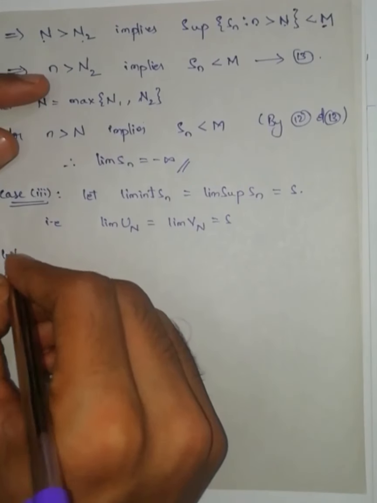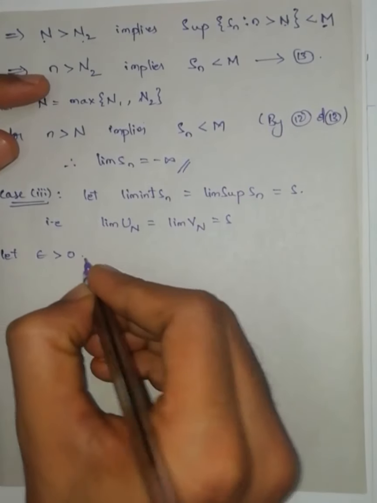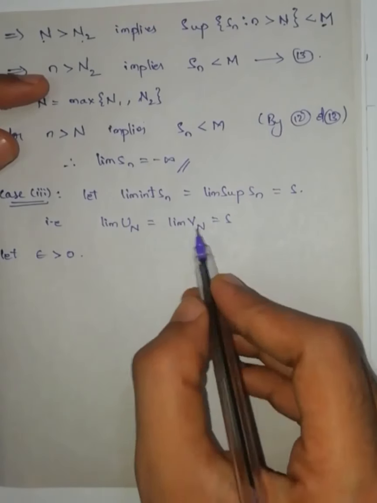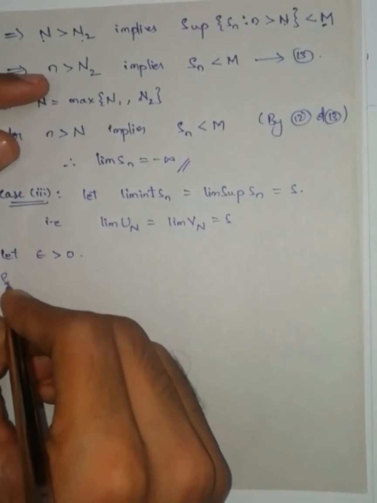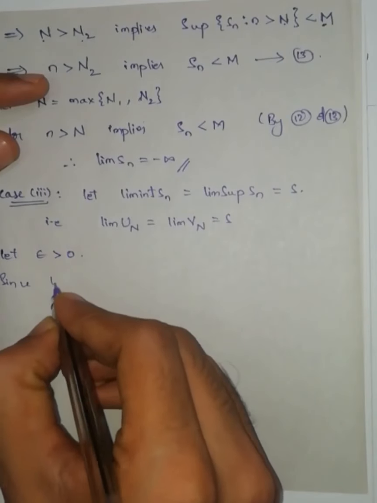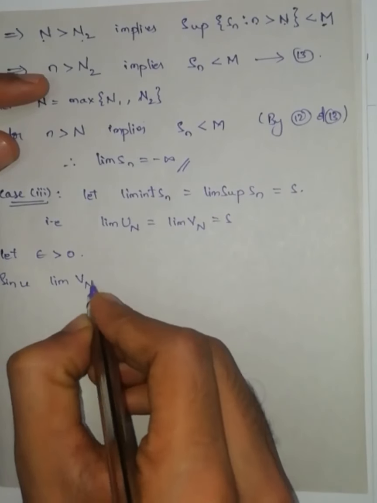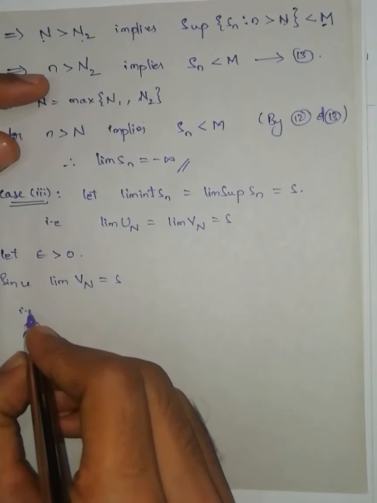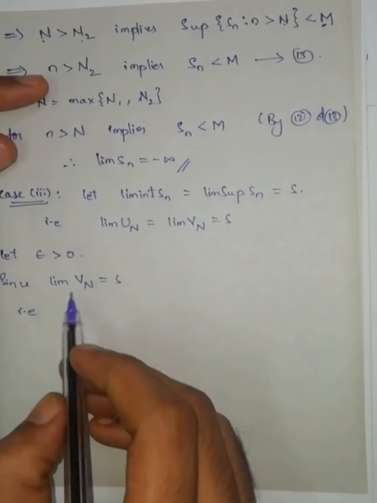Let epsilon be greater than 0. Now first I am taking this one. Since limit of Vn is equal to S, I am going to use the definition of convergent sequence.